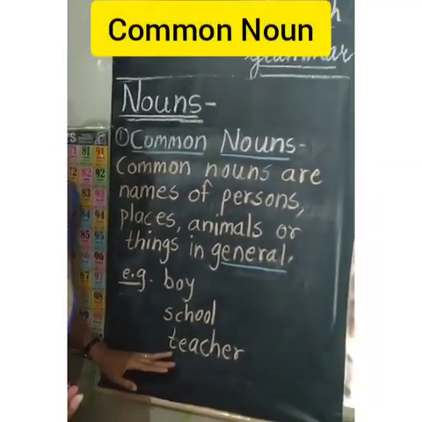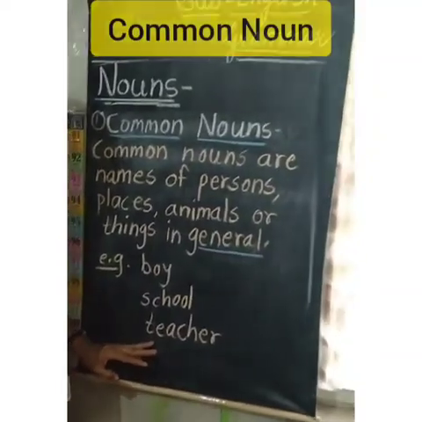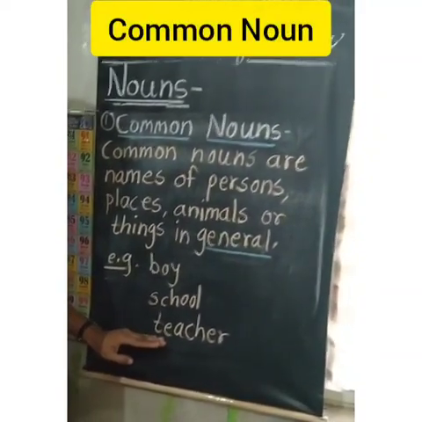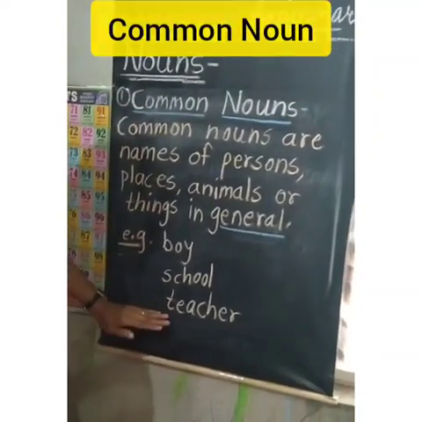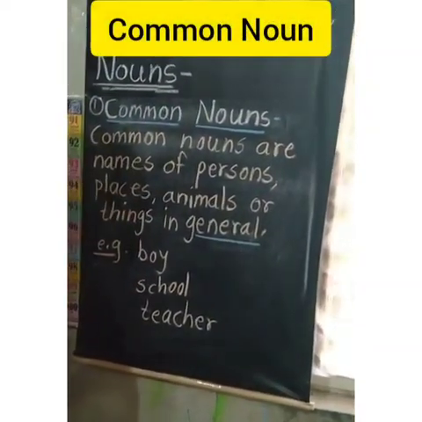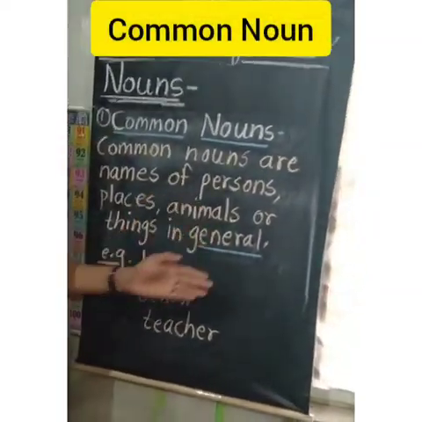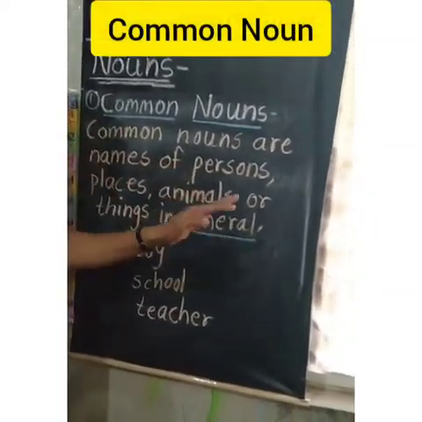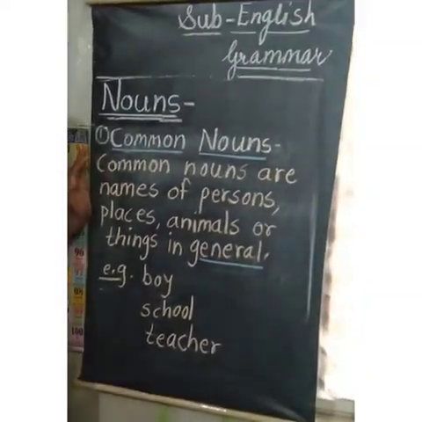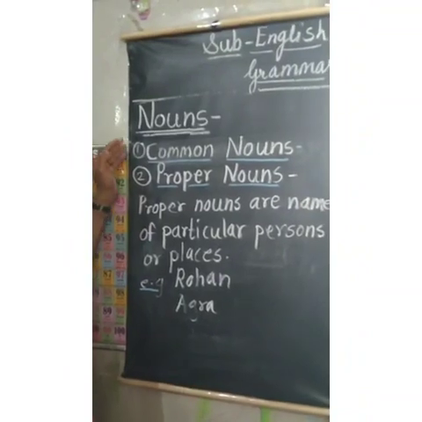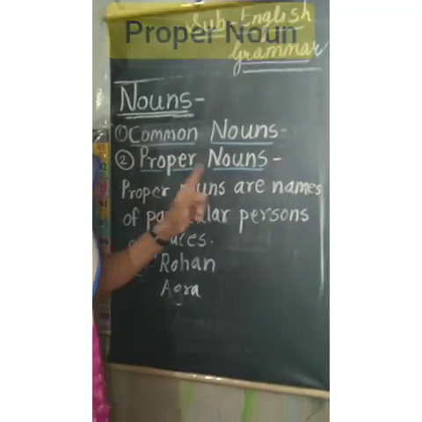Because from teacher you will not understand a specific teacher. You will understand generally teacher. Okay, so this is common noun. In common nouns you will understand the general names of that person, place, animal or thing. Did you understand?